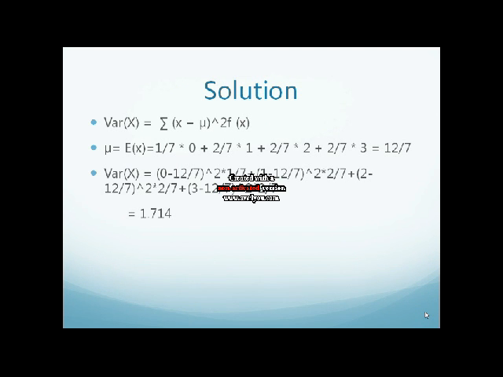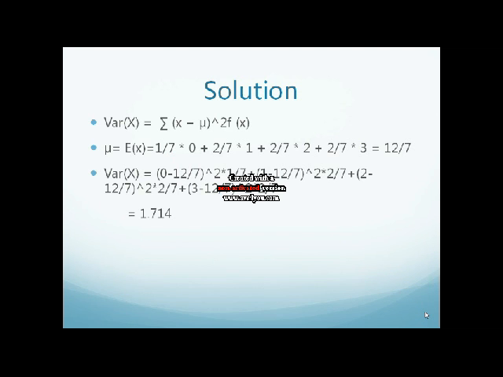So the first line gives the equation for finding variance. One of the variables we need to find is mu, which is the same as the expected value of x. To find that, it's going to be the probability of the first value times the first value, plus the probability of the second value times the second value, and so on. And as you see from that, we'll get that mu equals 12 over 7.